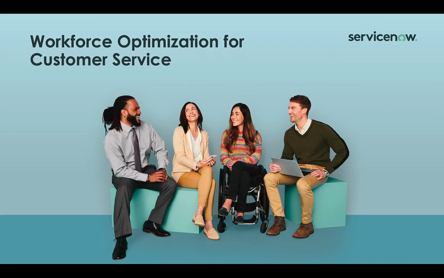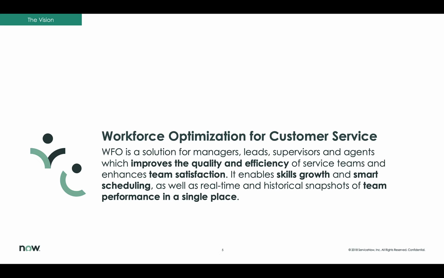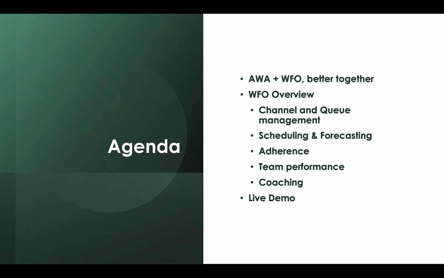Over to you, Andre. Let's have a look at workforce optimization for customer service. Workforce optimization is all about making sure that the right agents are available at the right time to handle customer inquiries. It's about improving the quality and efficiency of your service teams and enhancing their satisfaction. It's about enabling skill growth, providing smart schedules, and tracking performance at the team and individual level. Today we're going to have a look at how AWA and WFO work better together. We'll do an overview of workforce optimization, including the 5 major modules: channel and queue management, scheduling and forecasting, adherence, team performance, coaching, and then we'll wrap it up with a live demo.